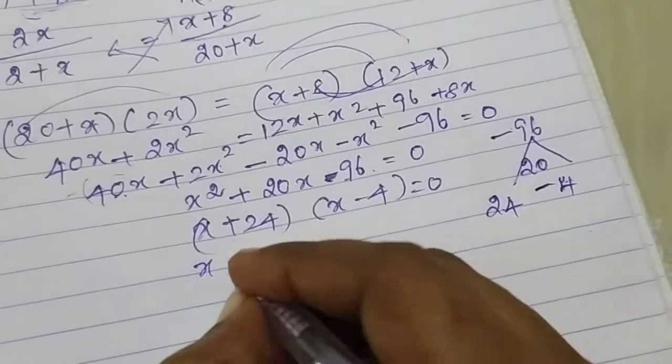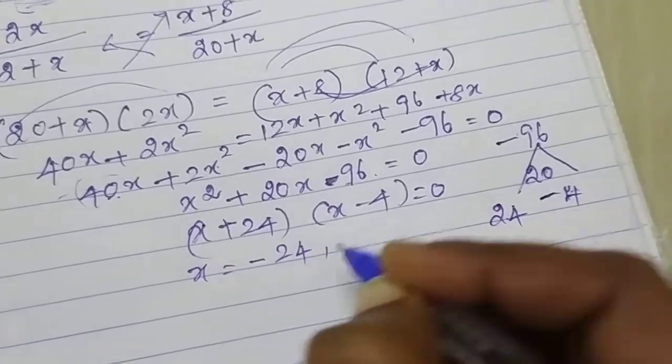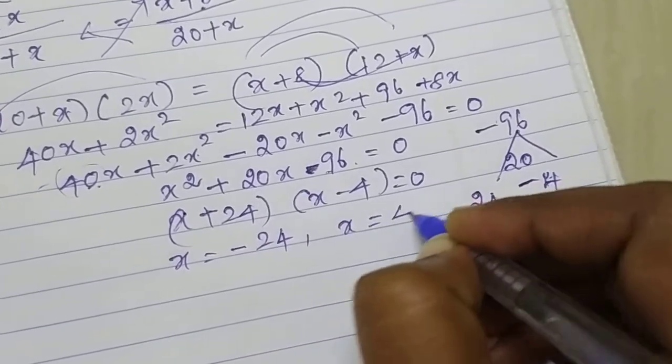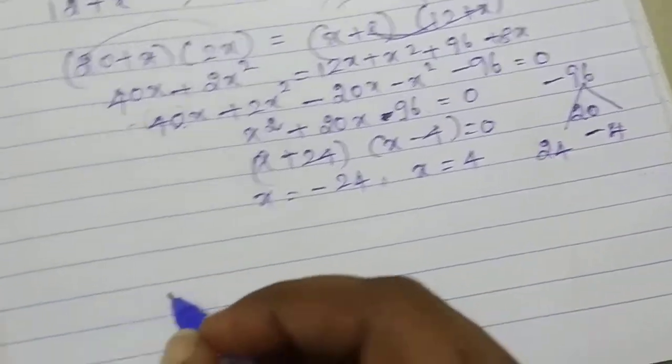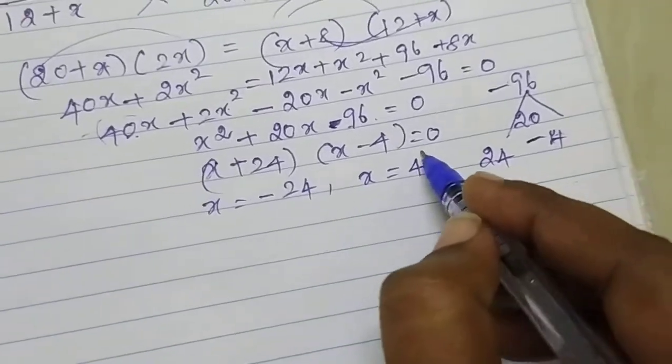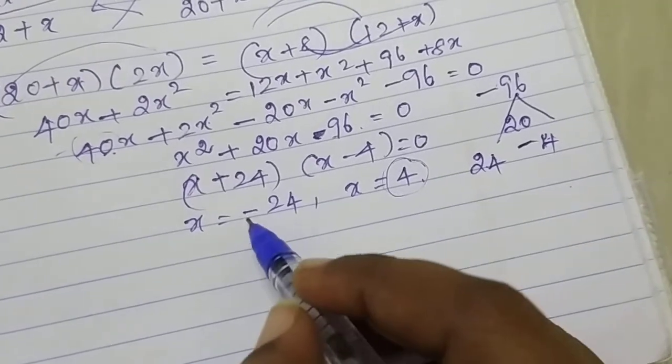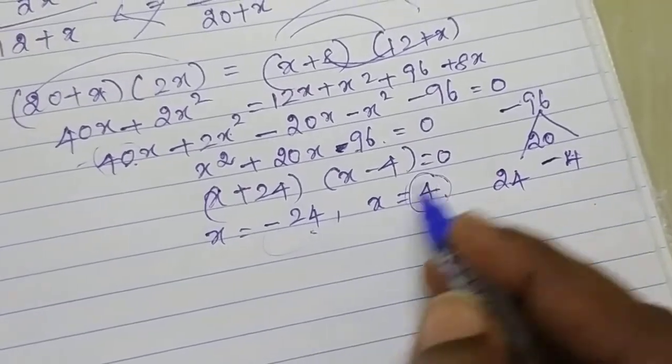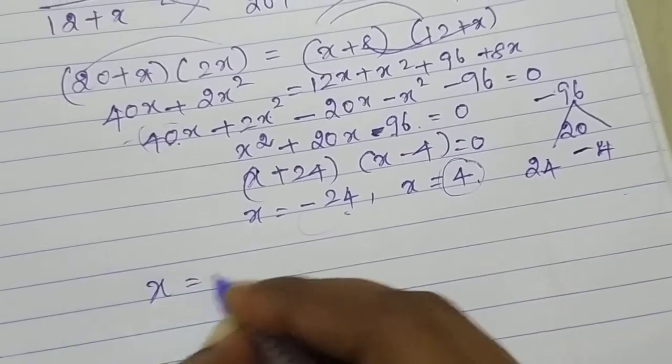So x equals minus 24, x equals 4. The probability will come with a positive sign only, a negative sign can't come. So the answer is x equal to 4.